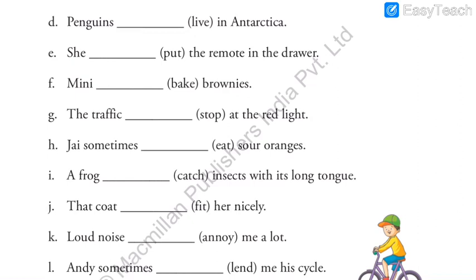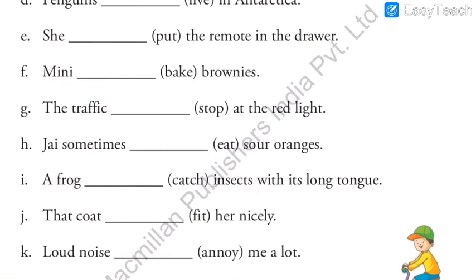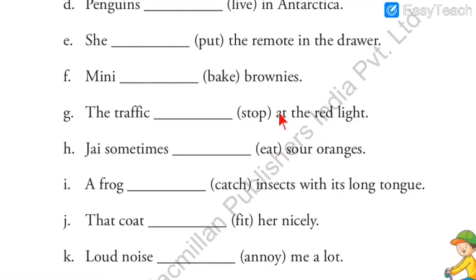Let me solve one or two more for you, and then I'll show you a glimpse of whatever we have done till today, the last 3 chapters. Okay, so here, Jai sometimes dash sour oranges. Here in the bracket eat is given. And what is Jai?